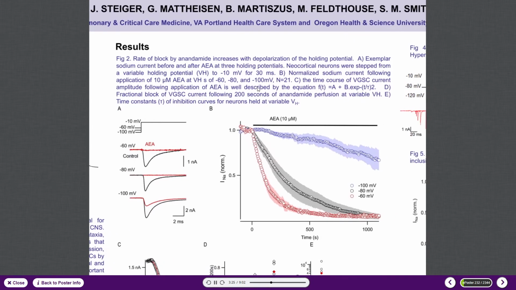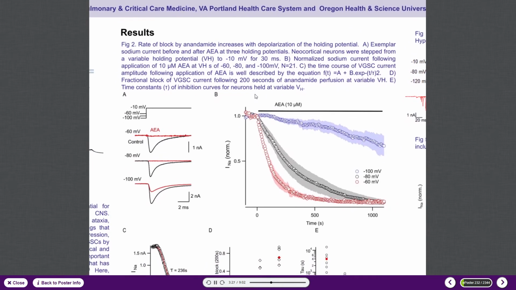Now, getting into the data, prominently displayed front and center, we have figure 2. Which, with a variety of metrics, shows that inhibition by anandamide is voltage dependent. That is to say, the rate of anandamide inhibition occurs more quickly at less negative membrane potentials.